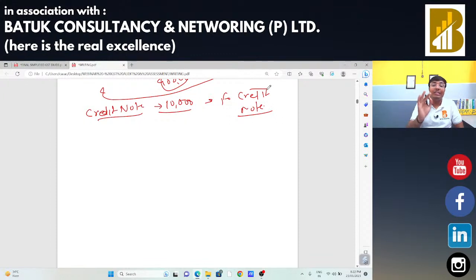That means no GST adjustment should be done in that case. I am not going to reduce the output tax by 1800. I am just going to reduce the value, that is 10,000 rupees. I am just going to reduce the taxable value.